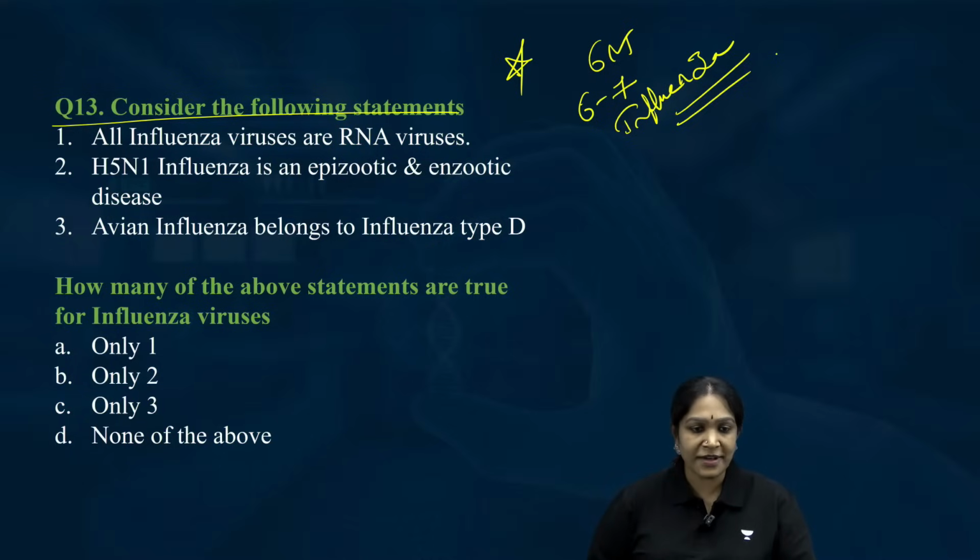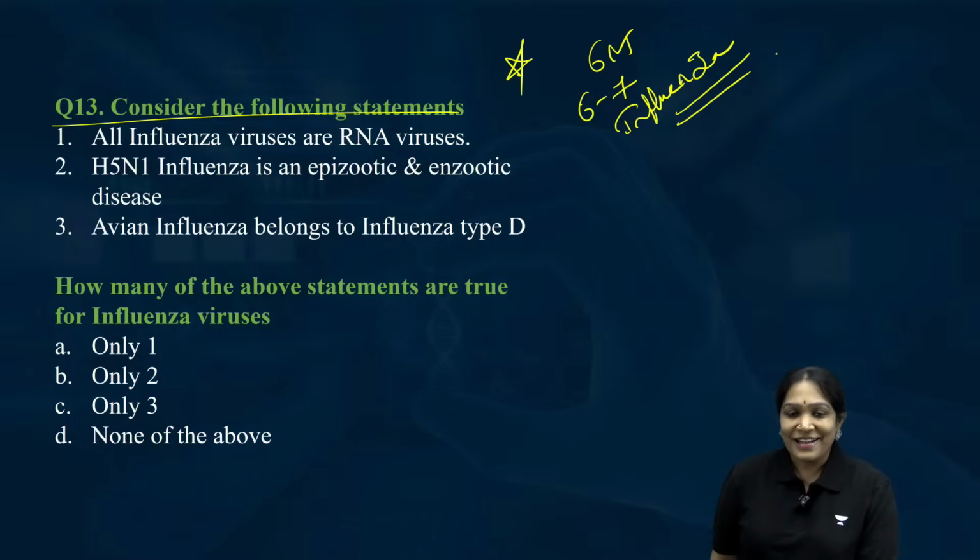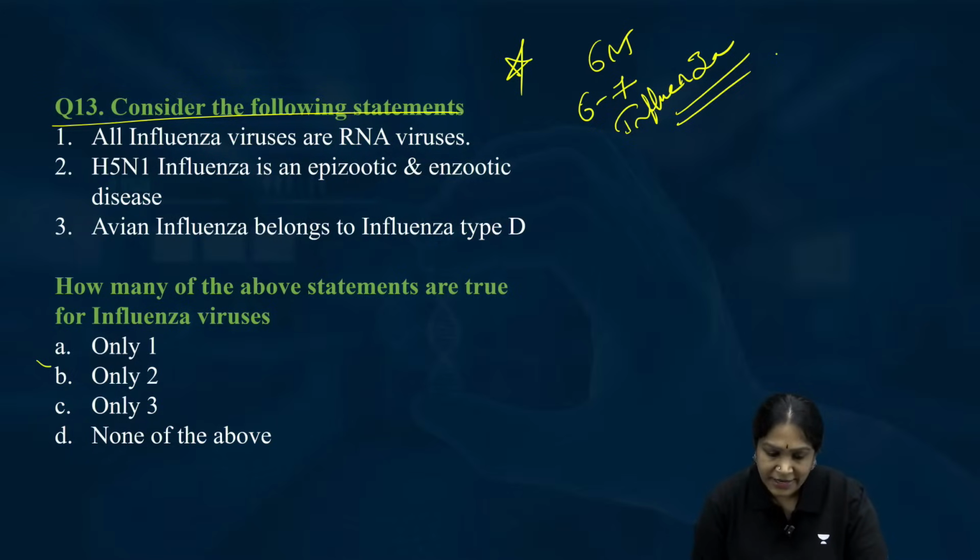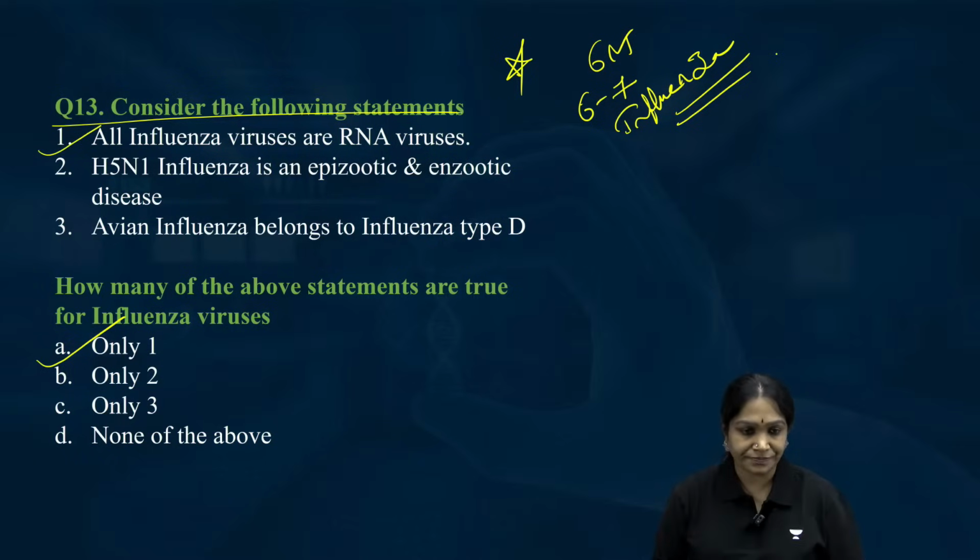Done already, super fast Mukesh. Okay. Now, the right answer for the question is A, only one. How many are true? Only one. Which is correct? Statement number 1 is correct.